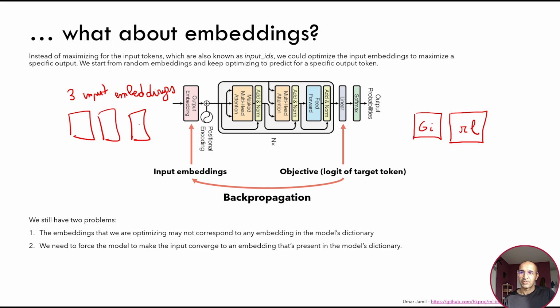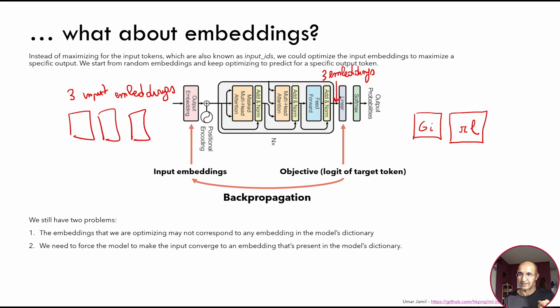What can we do? We can run these 3 embeddings in our language model, and as you know, the language model is in most cases a transformer model, a sequence-to-sequence model. If the input is 3 embeddings, it will generate 3 embeddings as output. Our goal is to select 3 embeddings that maximize the likelihood of the next token being GI and the next token being RL.